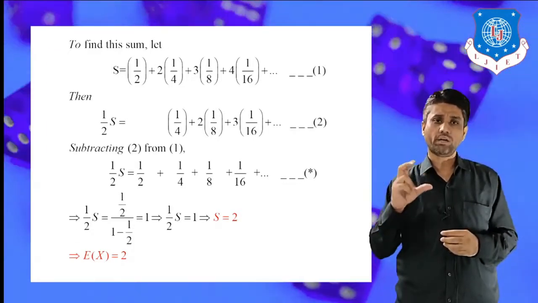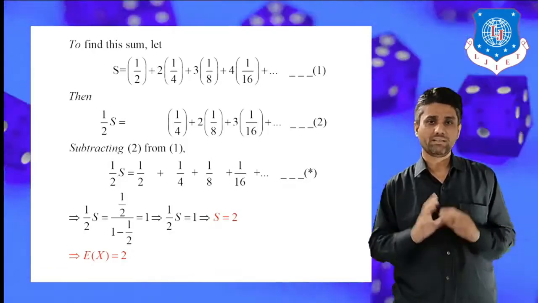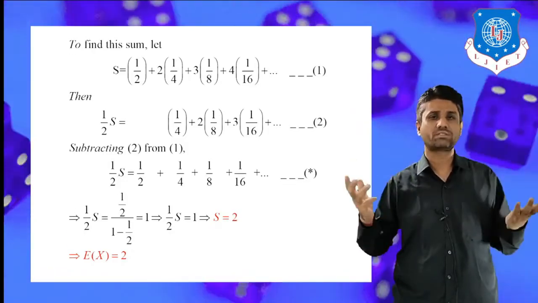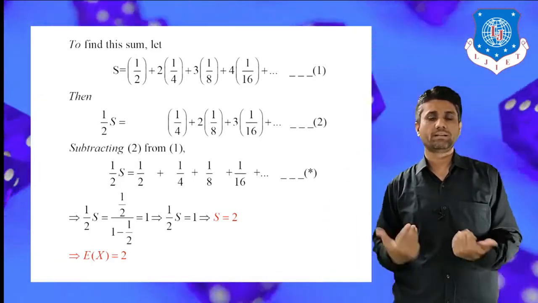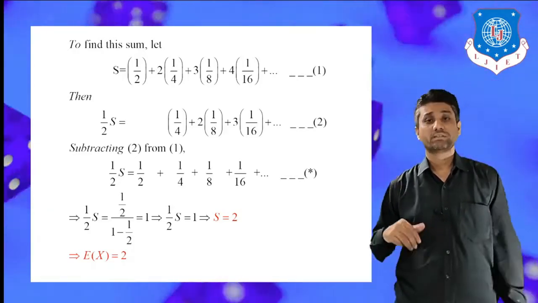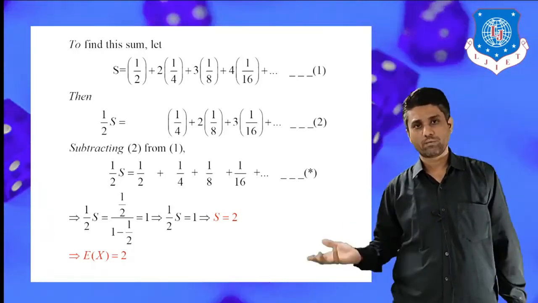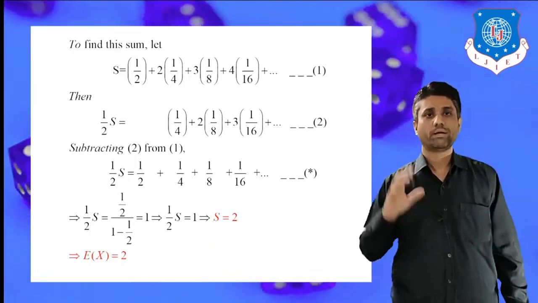For convenience, we assign a notation where capital S stands for the sum of the series. We write down the same series which we obtained in the last slide. That is 1 by 2 plus 2 into 1 by 4 plus 3 into 1 by 8 plus 4 into 1 by 16 and so on, and we assign this as equation number 1.